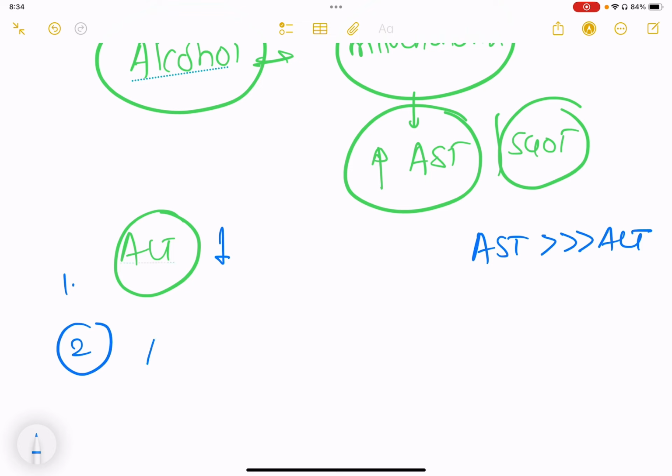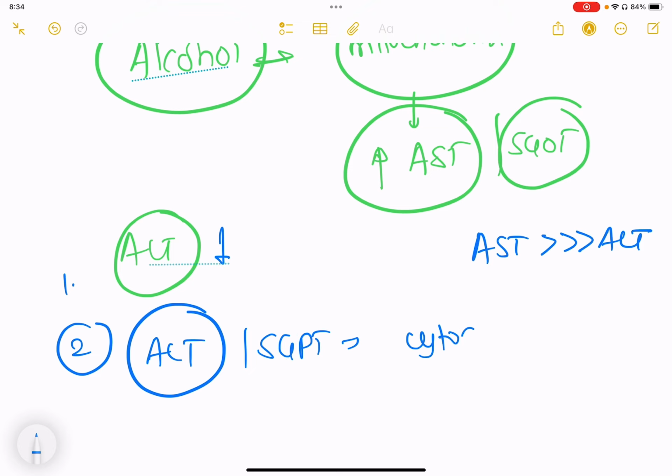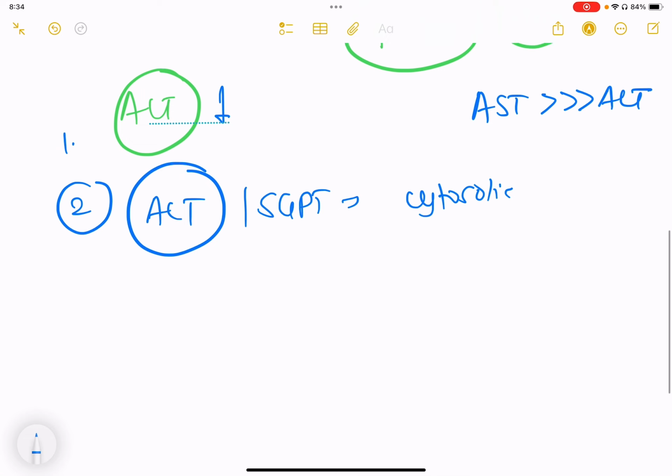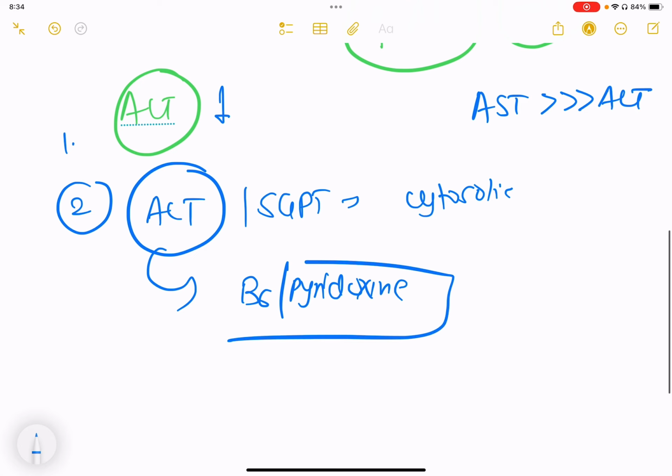And the second reason is that alanine aminotransferase, or SGPT, which is mainly cytosolic, needs vitamin B6 or pyridoxine for its synthesis.